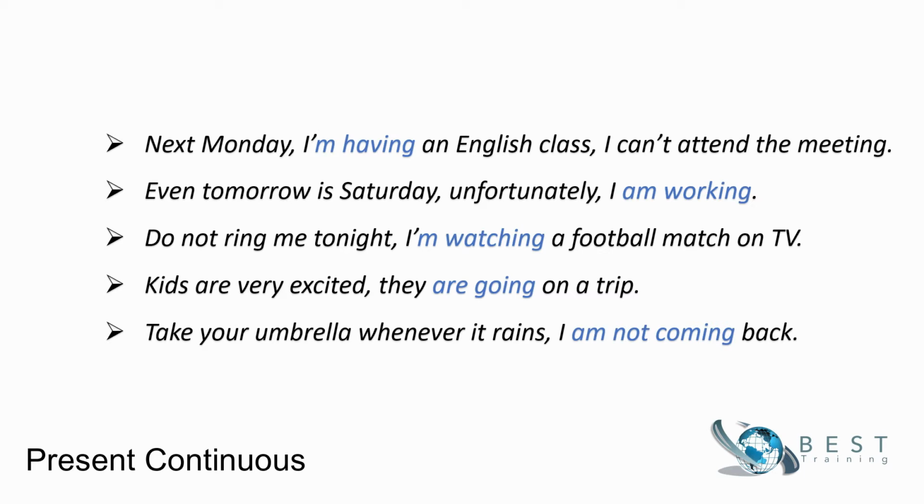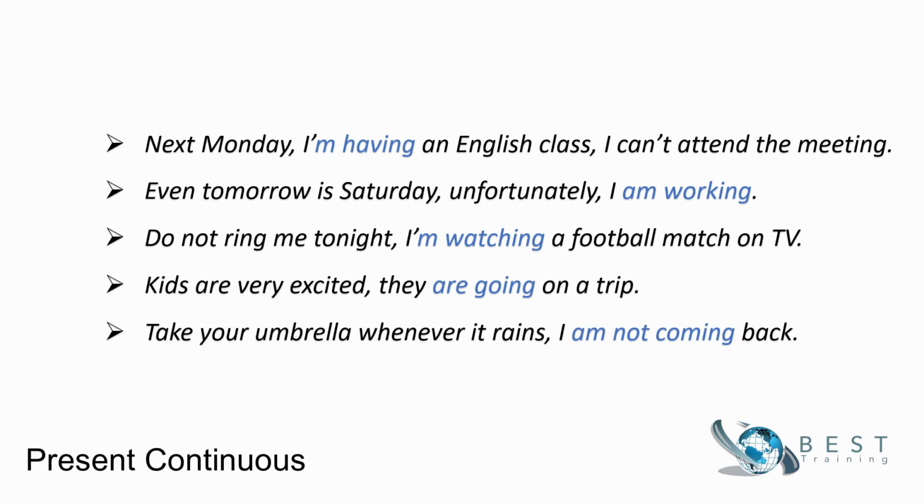Kids are very excited. They are going on a trip. Through this sentence, we can guess that we are on school holidays and we have planned to take children somewhere for a trip. Take your umbrella whenever it rains. I'm not coming back. It sounds like don't count on me to drive you back. I've a plan for later. I'm going somewhere. All these examples express planned future actions.